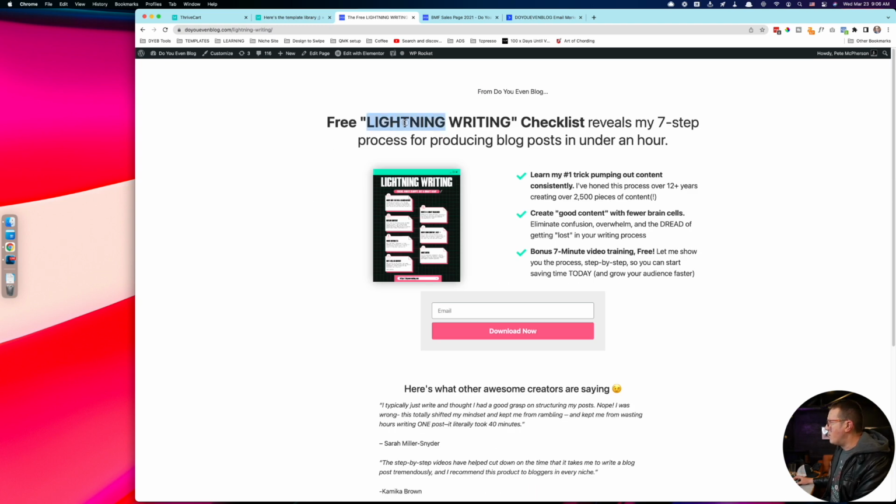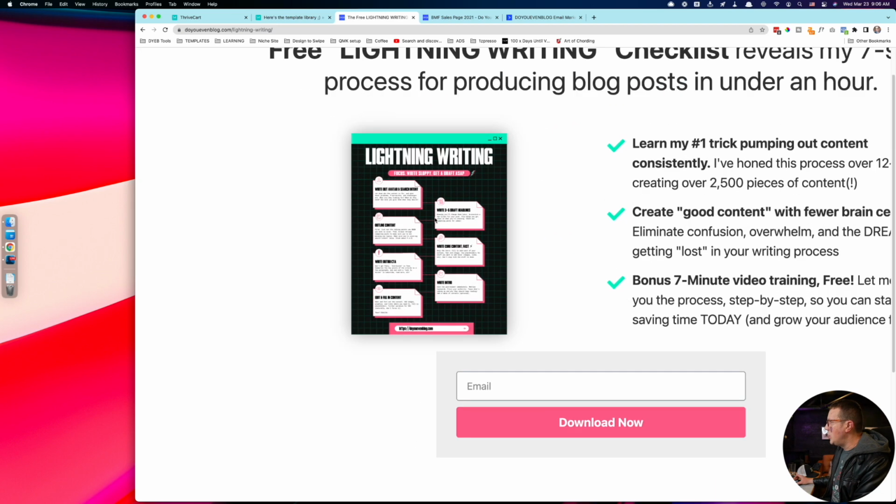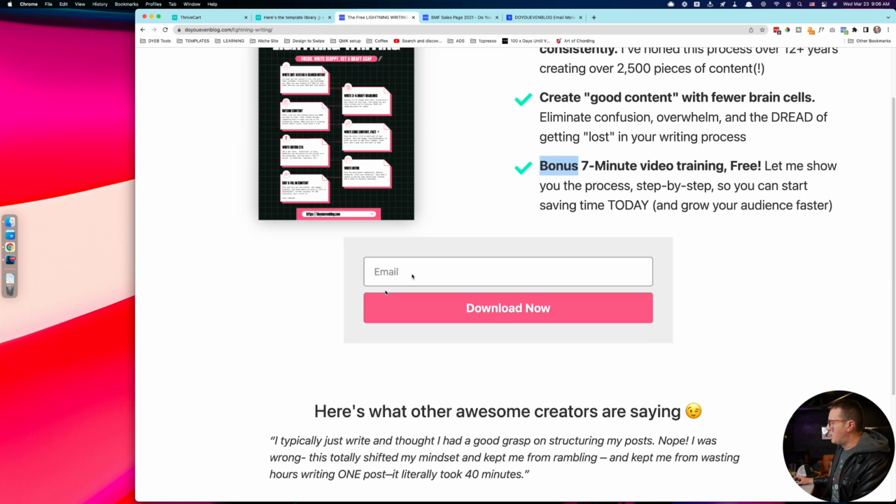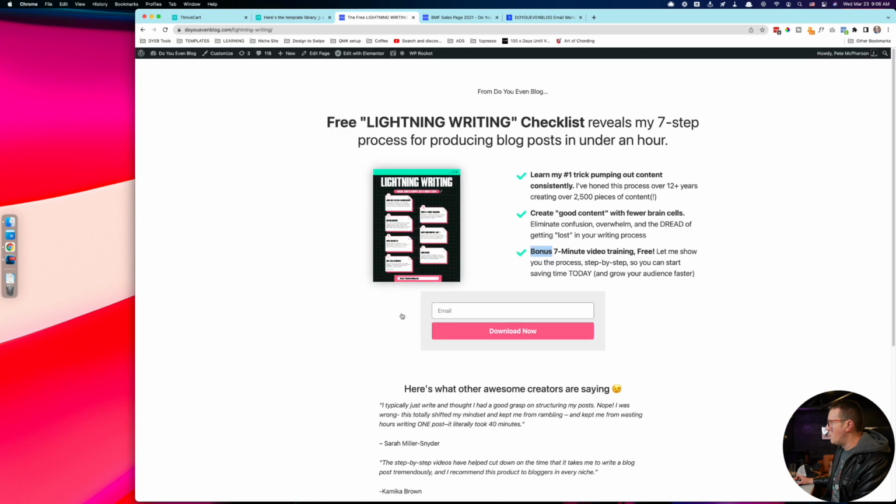By the way, best headline ever: free something that gives you a specific benefit. I also got this from Miles' page. Free checklist gives you specific benefit: producing blog posts in under an hour. It's a great headline format. I exported my PDF as a PNG just to throw this graphic up here. I wrote some benefit-focused bullet points, and a gray box for the background to help this pop out just a little bit more.